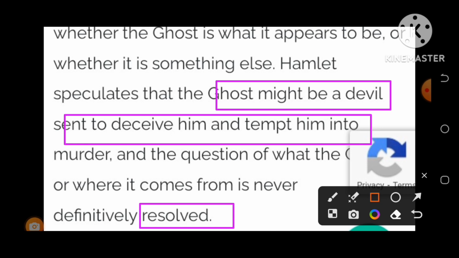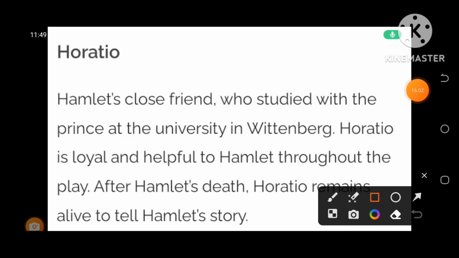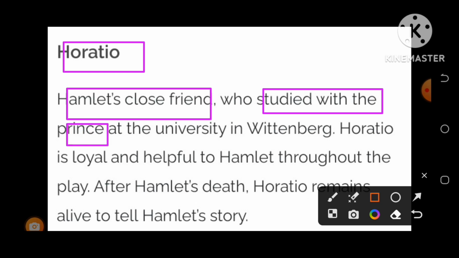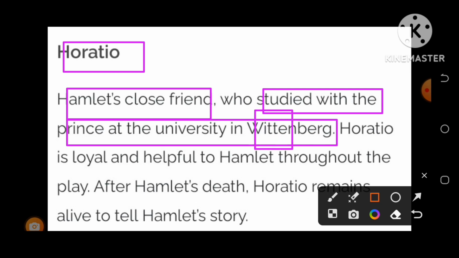Let us know some more characters and the important roles they played in Hamlet. The next important character is Horatio. This is Hamlet's close friend, who played a very important role and who studied with the Prince at the university in Wittenberg. A more important question very frequently asked: where did Hamlet study?